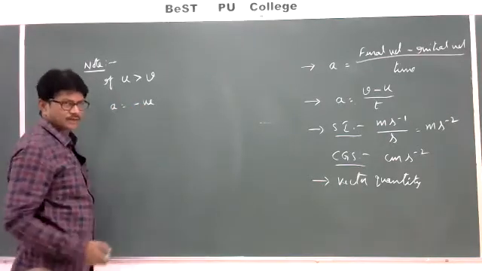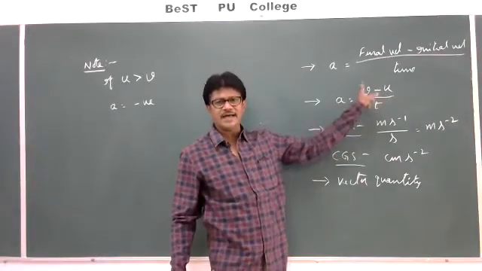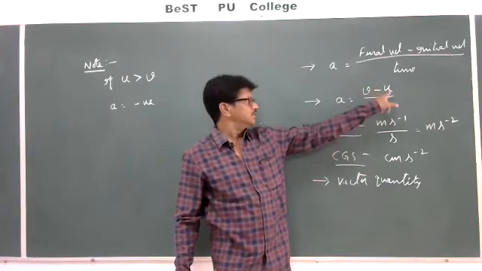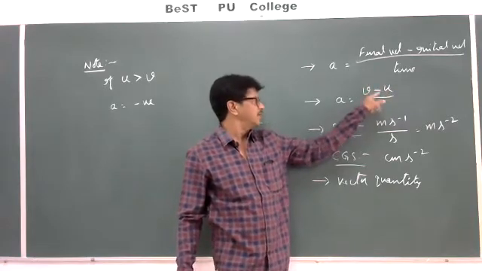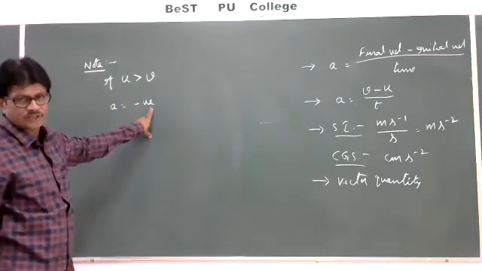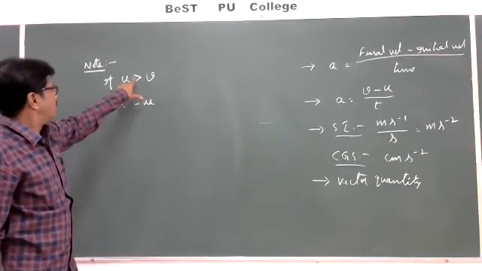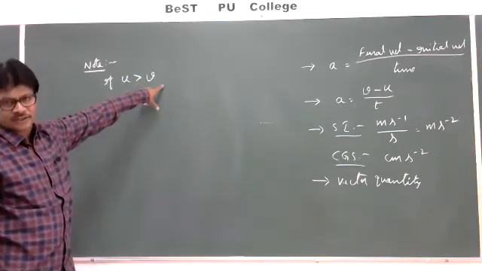How will we get the negative value? Since u is greater than v, we get a negative value. So the acceleration becomes negative if the initial velocity is greater than the final velocity.